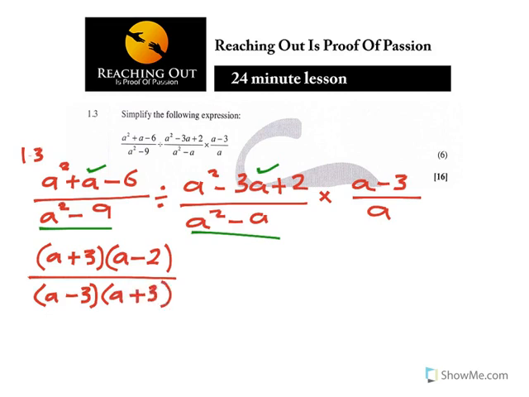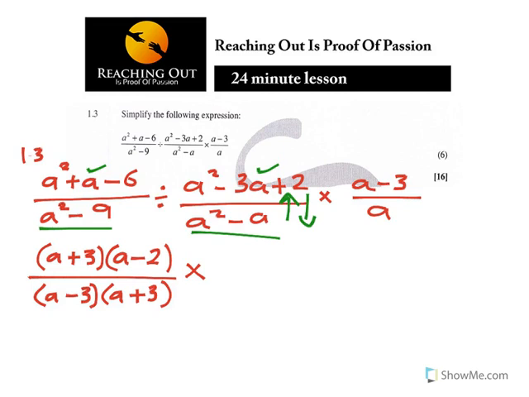Now, what you know about the division and multiplication is that when I multiply, what will happen is the denominator will go up and the numerator will go down. So that's what is going to happen here.